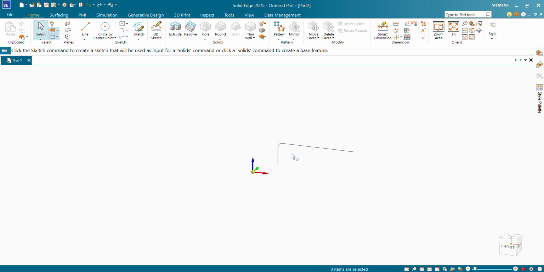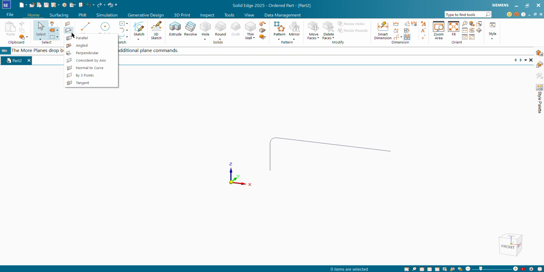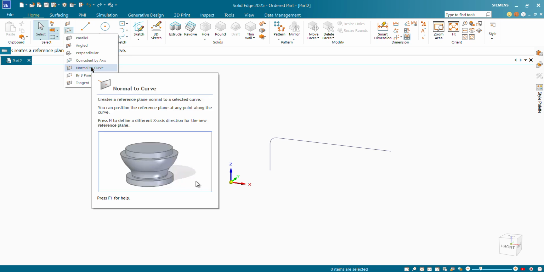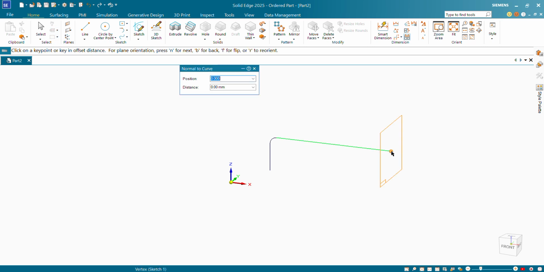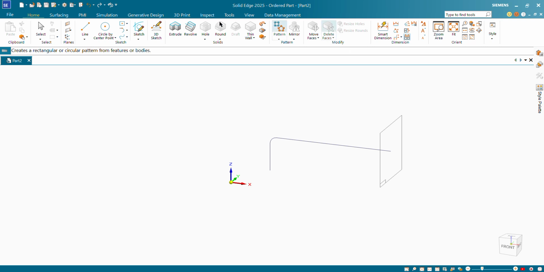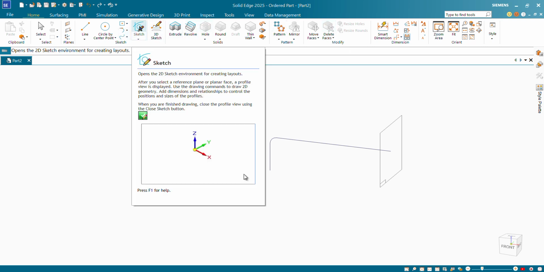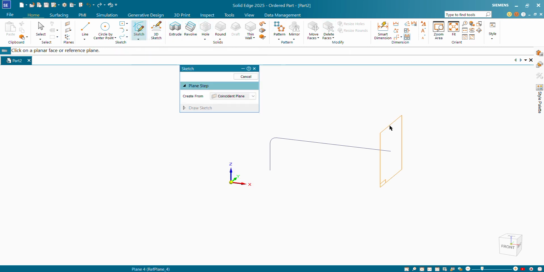Now to have a cross section, we have to give a new plane which is normal to the curve. Plane is created. We will again click on sketch. We will select this plane now.